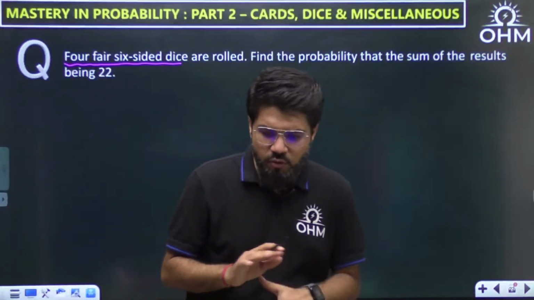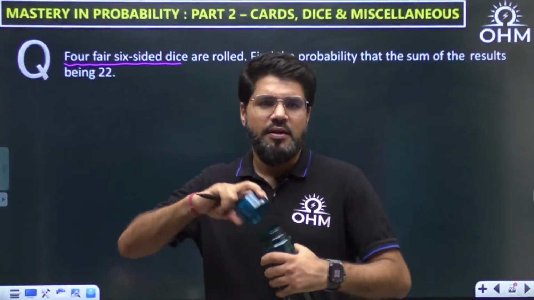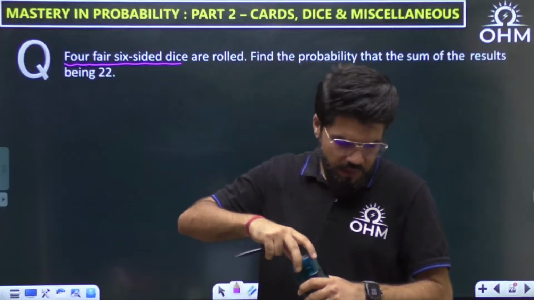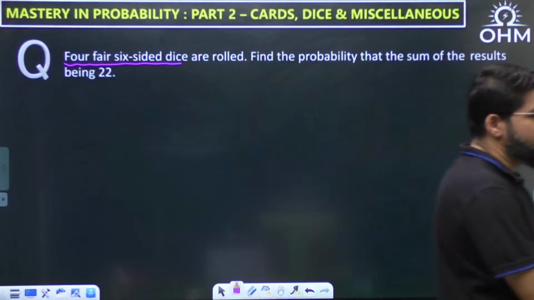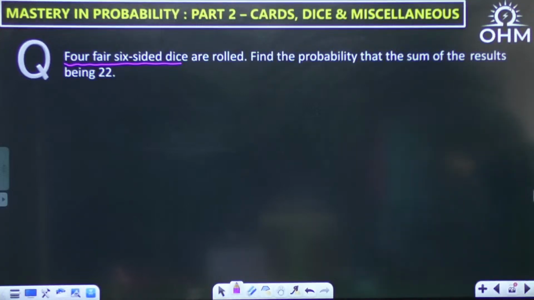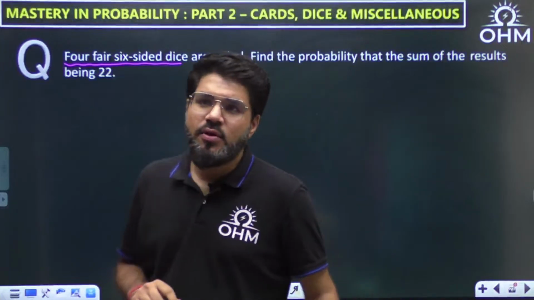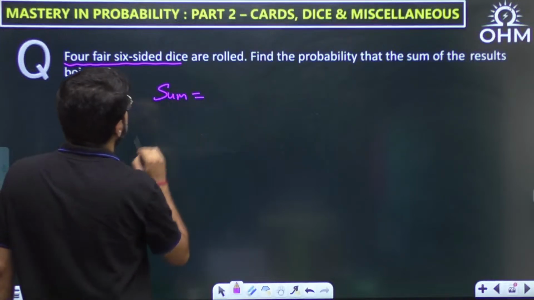Normally the questions on 4 dice will be lengthy. But will it be lengthy here? Let's try to understand the pattern. Now what are the total possible values of the sum?